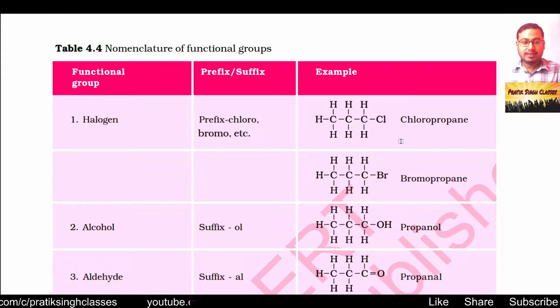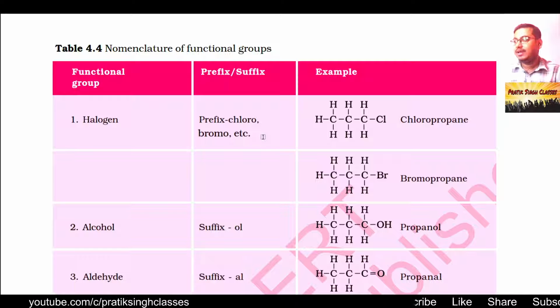As you can see here, if you have a halo group, or halogen, as the functional group, you have to write the prefix of the element of the halogen group. Halogen group means the fluorine family: fluorine, chlorine, bromine, iodine, astatine. So if one chlorine is attached, it will be called chloro as the prefix, and you can see here this carbon molecule has 3 atoms. For 3 atoms we have the word propa, so the name of the compound will become chloropropane.